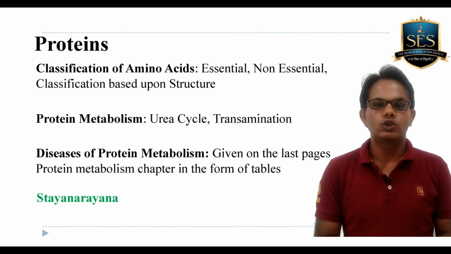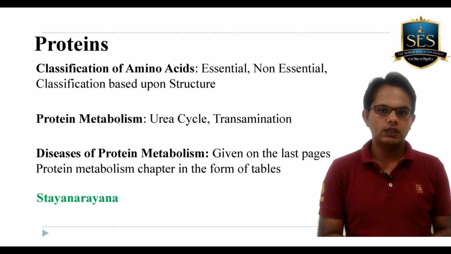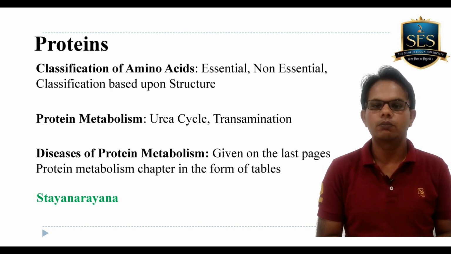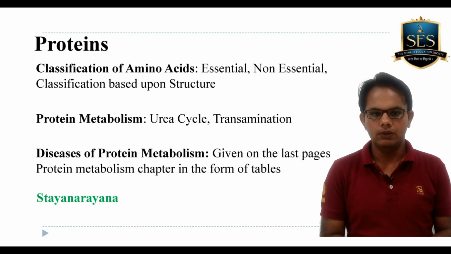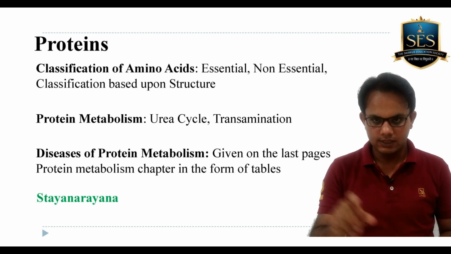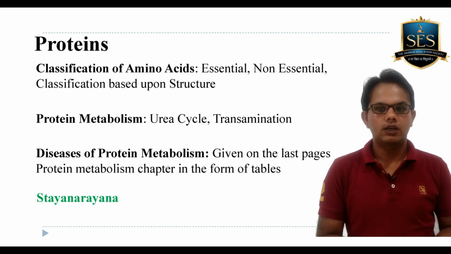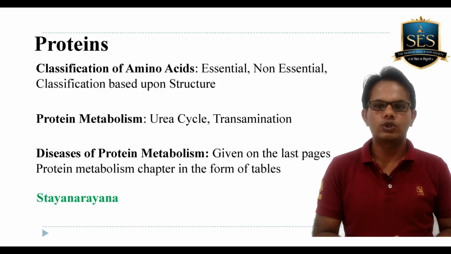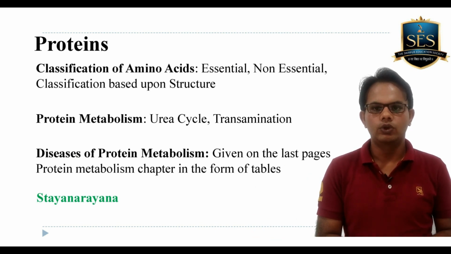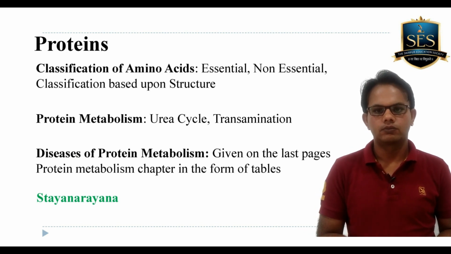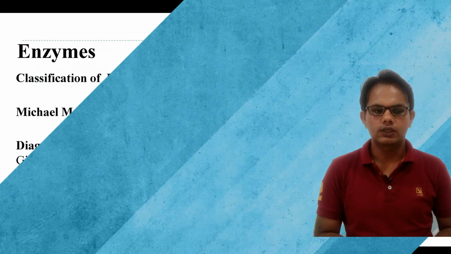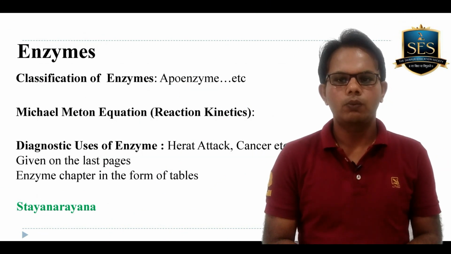The third thing which you should read in protein is diseases which occur because of defects in protein metabolism. All the diseases are mentioned just after the end of the protein chapter in the Satyanarayan book. So in this way you have to go for protein, and only one book you have to refer to, that is Satyanarayan. The next important topic is enzyme.